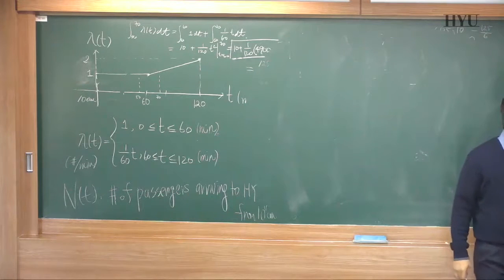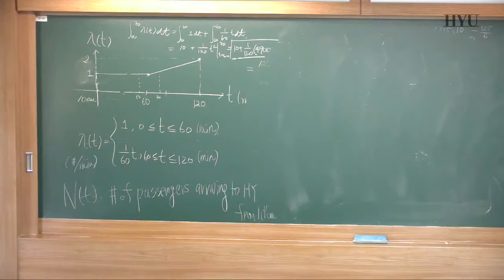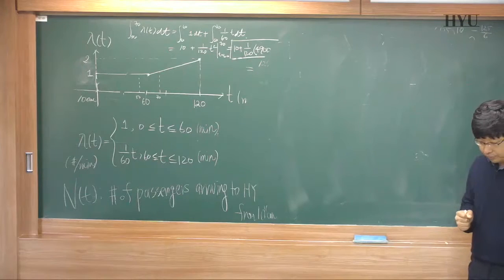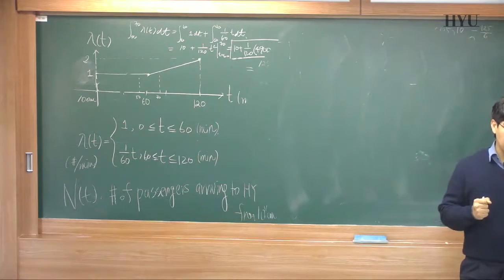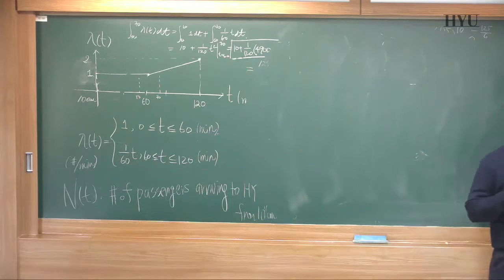So if we assume that the number of male customers arriving at the department store by time t follows a Poisson process with rate lambda 1, and the number of female customers who arrive by time t follows a Poisson process with rate lambda 2.